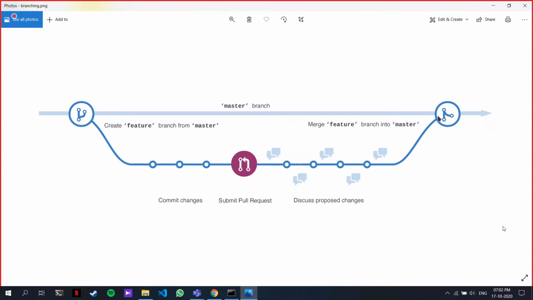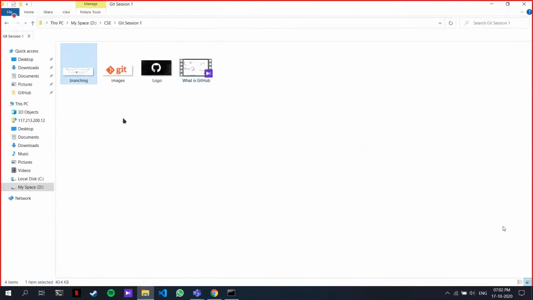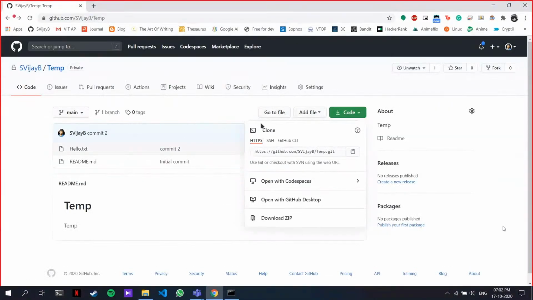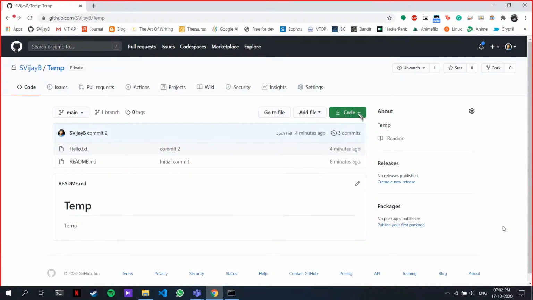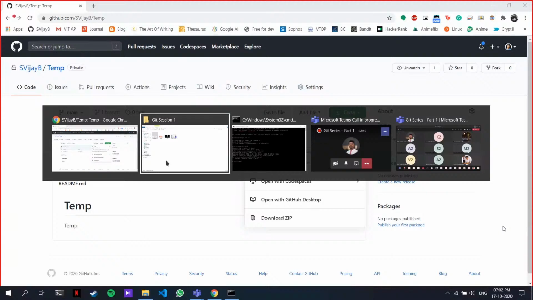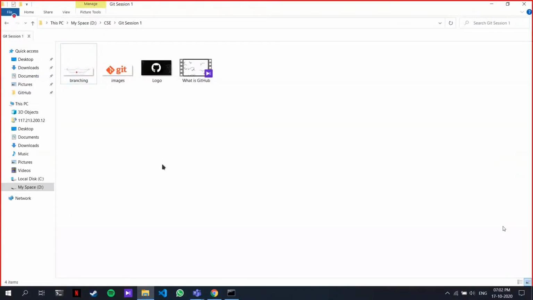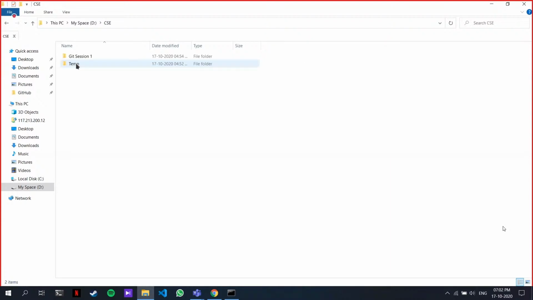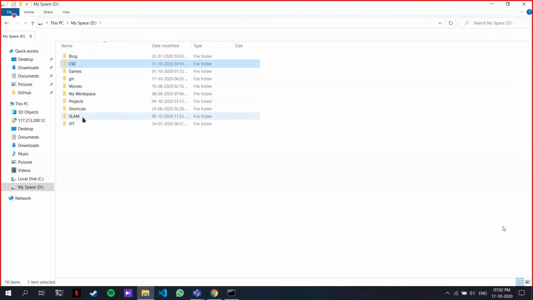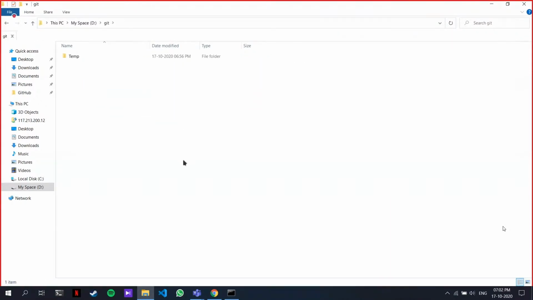Yes. What is cloning? Okay, cloning is basically just downloading it from the cloud. That is what cloning is. See, you can see cloning here. Just downloading it here, git clone. Just downloading it from GitHub. That is what git clone is. So basically, it's a type of branching? Git clone? No, it's not a type of branching. Git clone is not a type of branching.